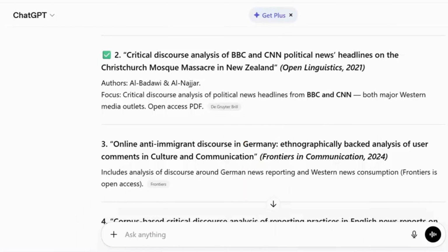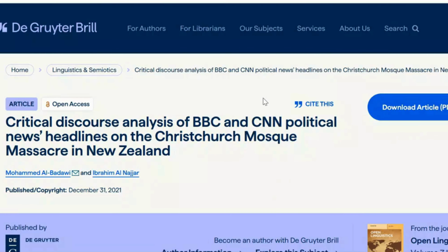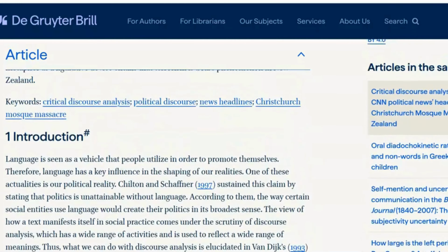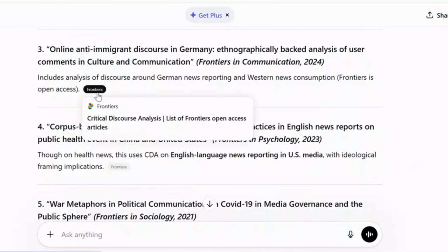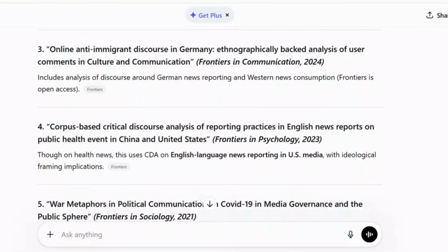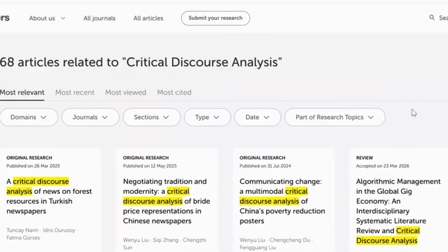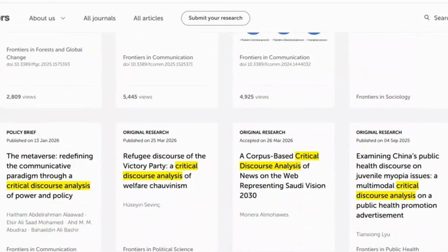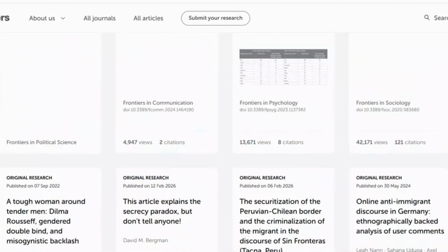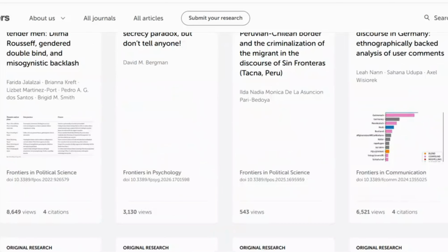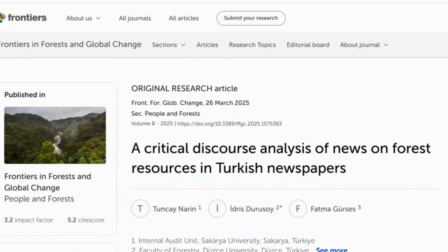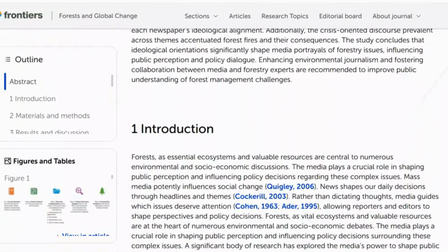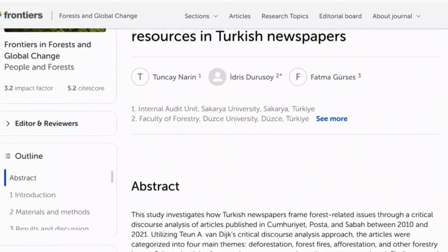Following this process, I opened the second article. It is also open access. When I opened the third article link, Online Anti-Immigrant Discourse in Germany, Ethnographically Backed Analysis of User Comments in Culture and Communication, I found many articles related to my topic. I can see that many of them are related to critical discourse analysis and media reporting. So, I opened this one, a critical discourse analysis of news on forest resources in Turkish newspapers. It is also open access.